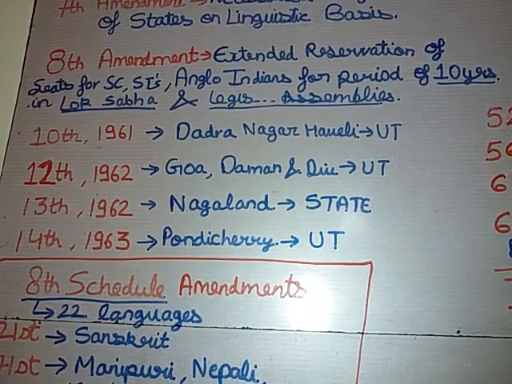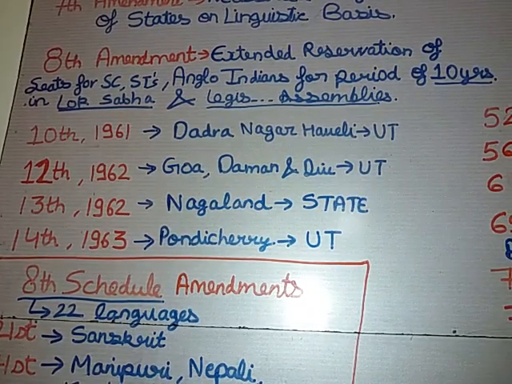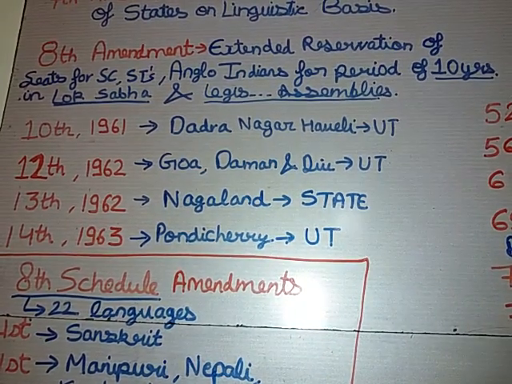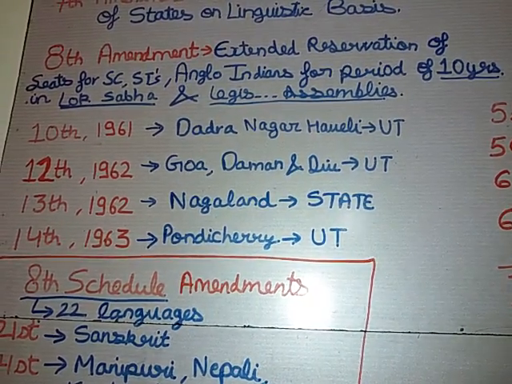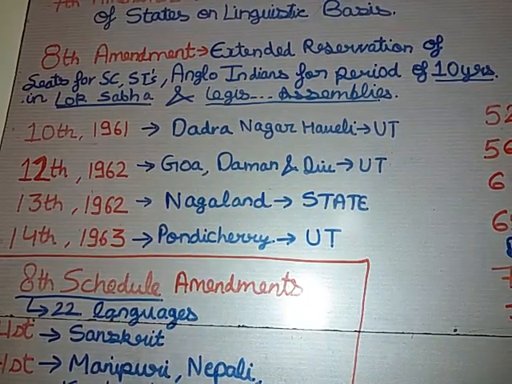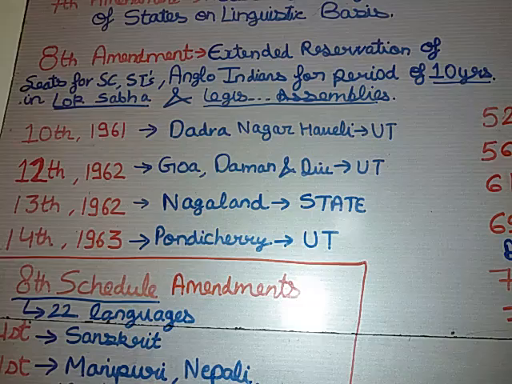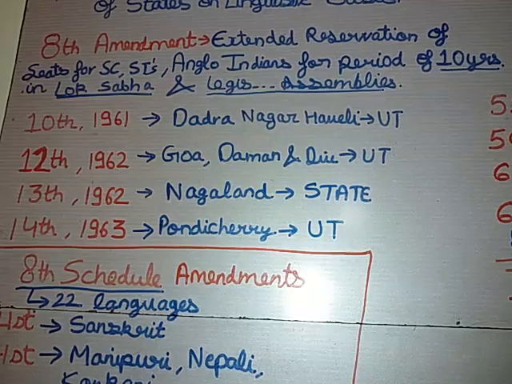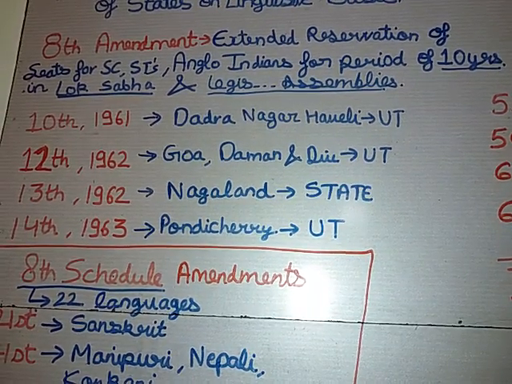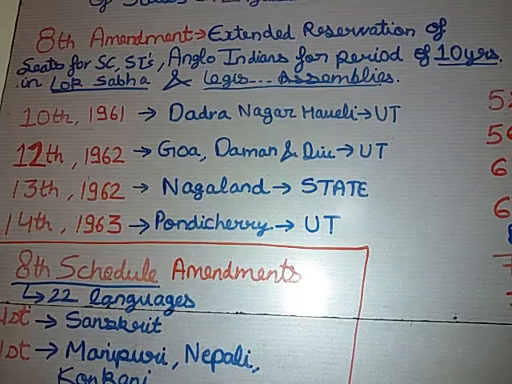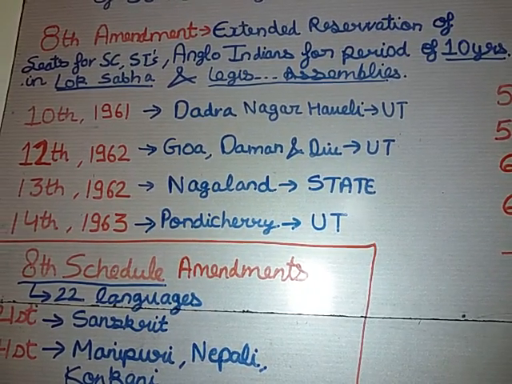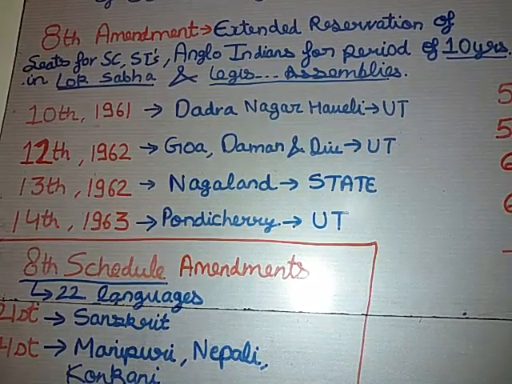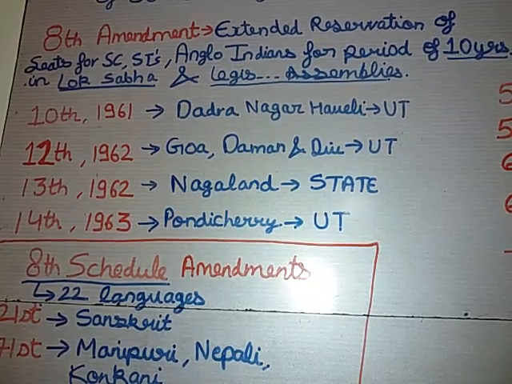The 10th Amendment Act of 1961 relates to Dadra and Nagar Haveli being recognized as a union territory of India, followed by the 12th Amendment Act of 1962 in which Goa and Daman Diu were declared as union territories. Please note down very well, it's the 12th Amendment Act of 1962 in which Goa and Daman Diu were declared as what? Union territories. That time Goa was also a part of union territory, but later on it emerged as a state. So if a question is asked in which Amendment Act Goa was marked as a union territory, then the answer would be the 12th Amendment Act of 1962.